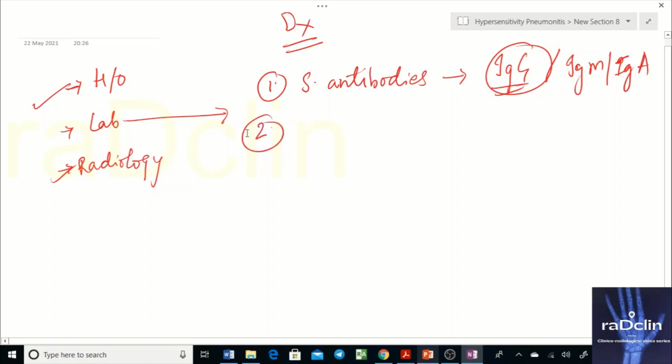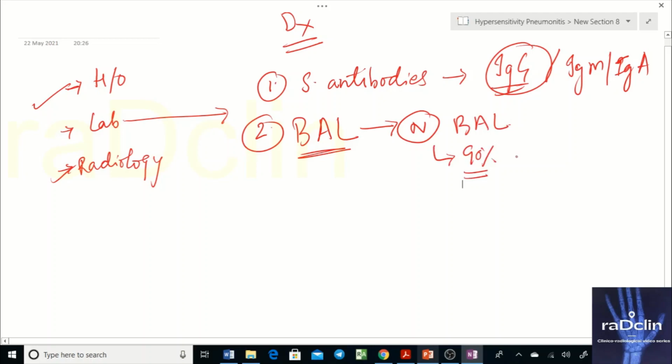The next important lab thing is very, very important: bronchoalveolar lavage. How do you take bronchoalveolar lavage? We take it when we do fiber optic bronchoscopy: we instill saline into the airway of the patient, and that fluid is finally retrieved. We see that fluid under the microscope. What are the normal BAL findings? In a normal BAL, 90% of the cells you see are macrophages. These are alveolar macrophages which come in the fluid.